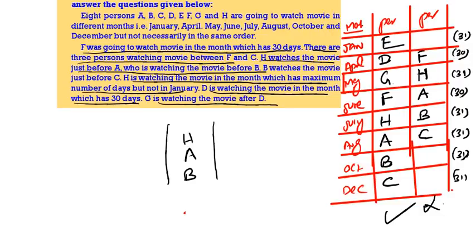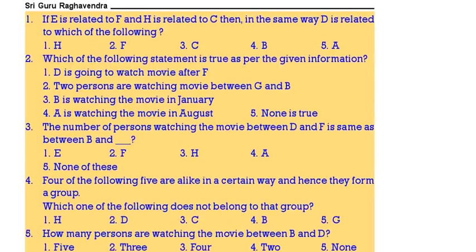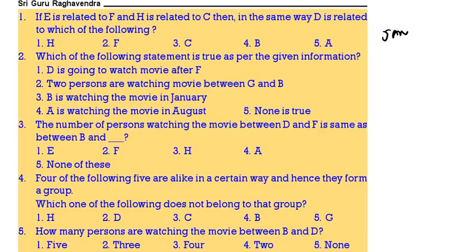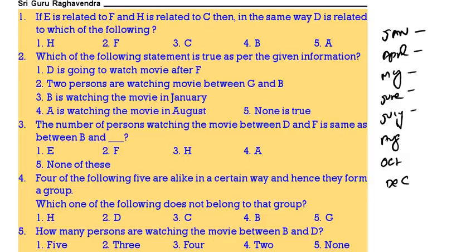Now come to the questions. Before that again, January, April, May, June, July, August, October, then December. So this is E, D, G, F, H, A, B, C. Now E is related to F, 2 gap. H is related to C, 2 gap. D is related to H.